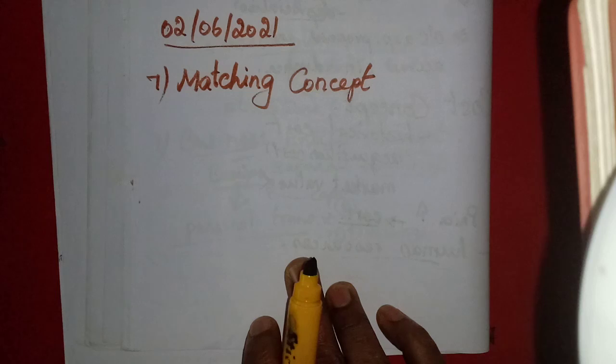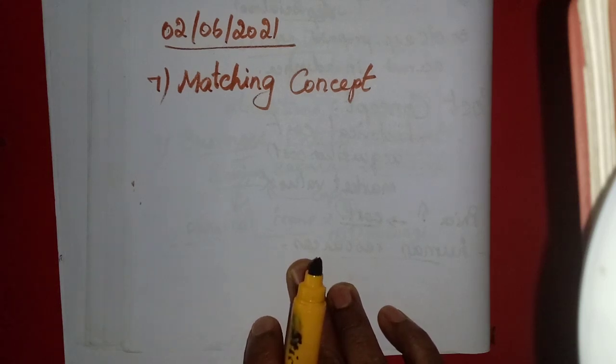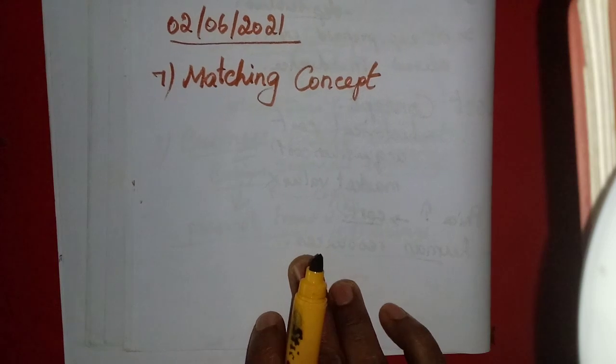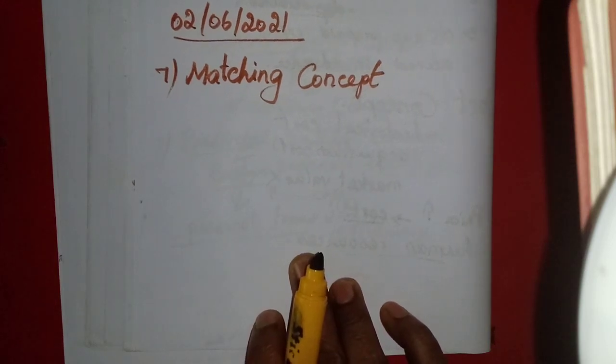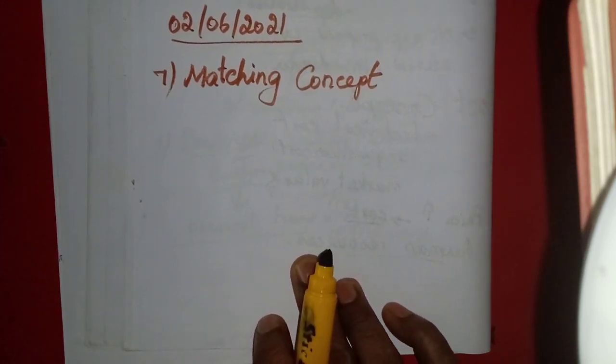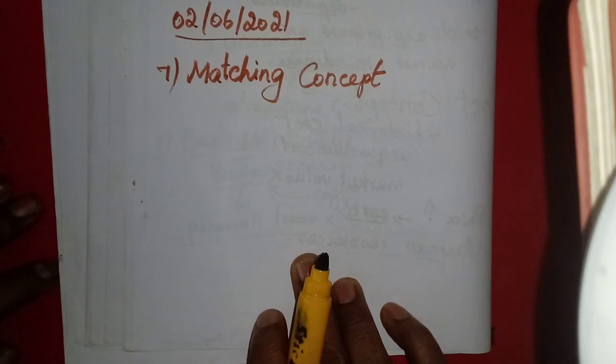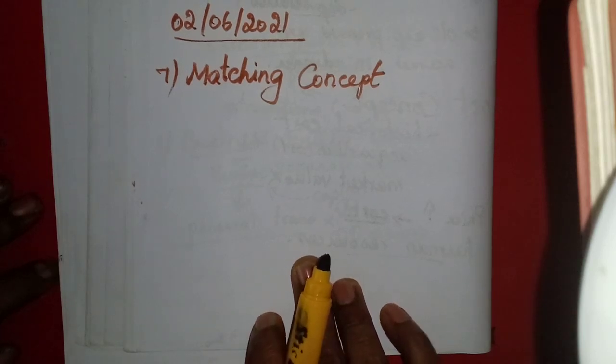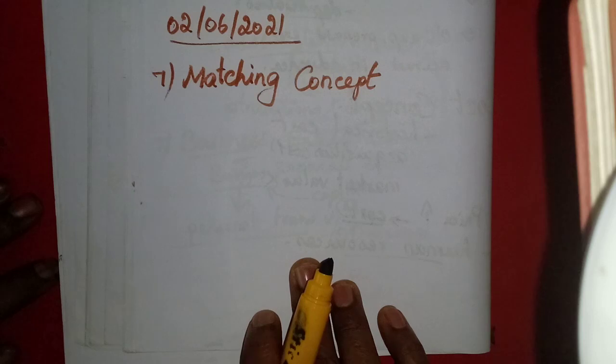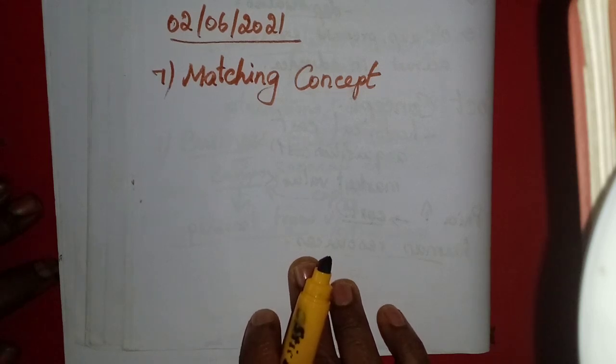In the lesson on the framework of accounting, we have learned 6 concepts, isn't it? The main concepts: business entity, going concern, periodicity, then dual aspect. Many concepts we have learned. Then 4 more are available in the concept. We will learn those 4 concepts today, and in tomorrow's class we will learn the conventions.